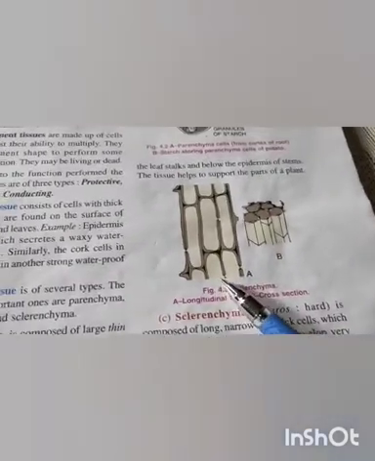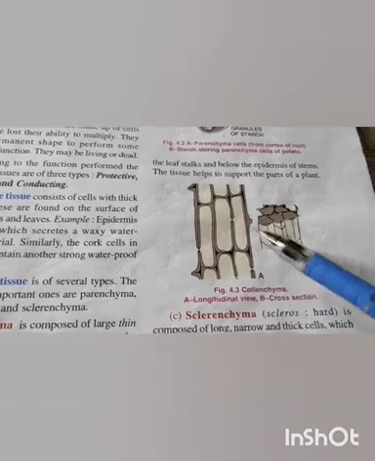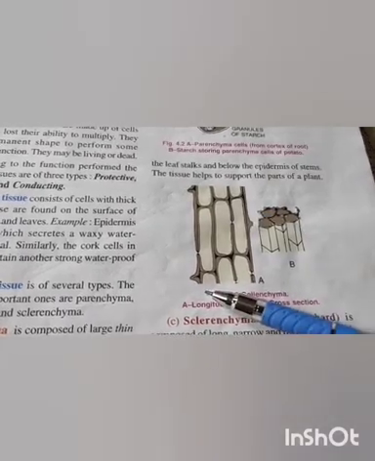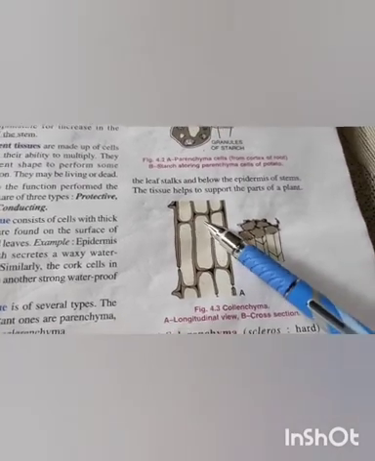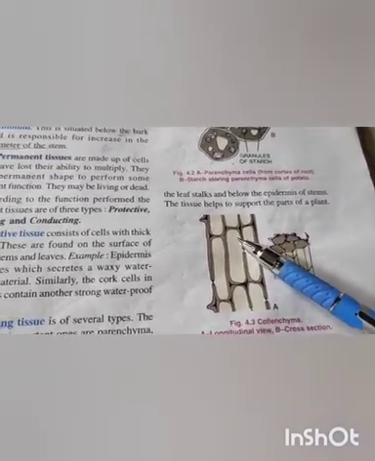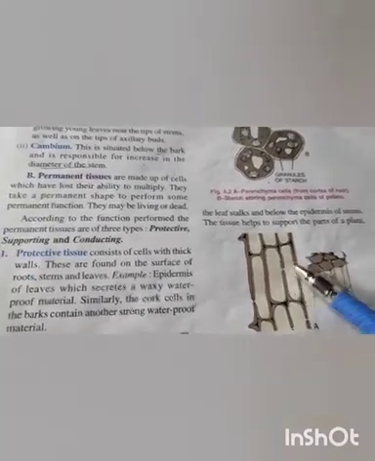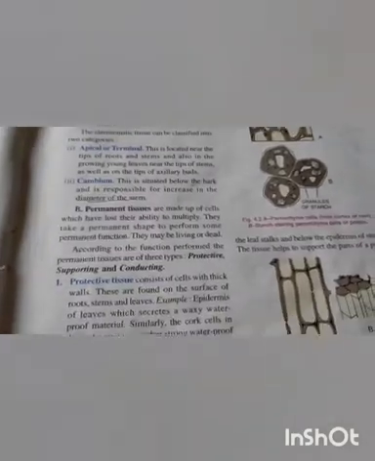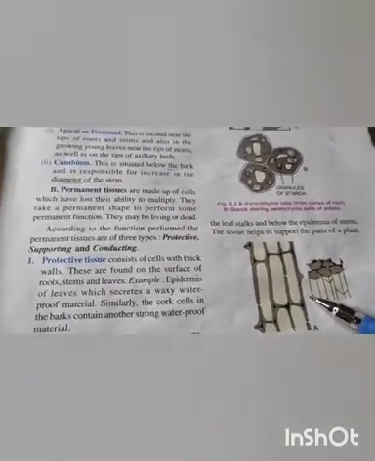Second, collenchyma. Collenchyma is made up of parenchymatous cells which are elongated, long in shape, thick at the corners, and it is found in the leaf stalk. What is leaf stalk or petiole? It is the part of the plant where a leaf attaches itself to the plant stem.